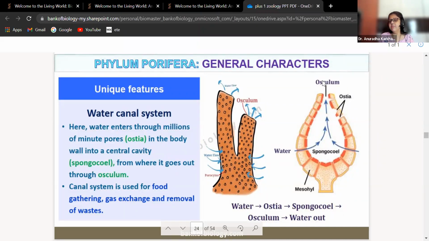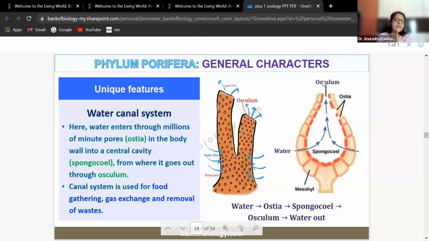But why this system is there? Why this canal system is there? So see, canal system is used for food gathering, gaseous exchange, and removal of waste. So whatever water would enter inside the spongiocele will have a lot of food also with it. So that water will be laden with food. So they'll get a source of food over there.